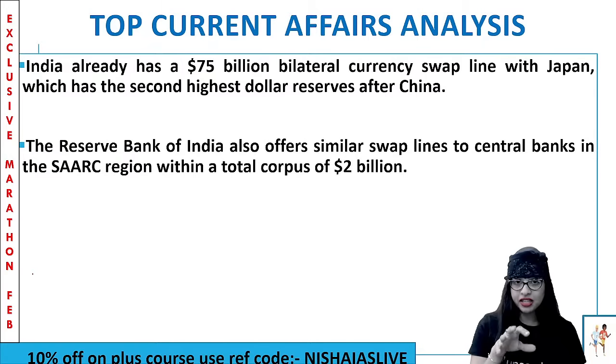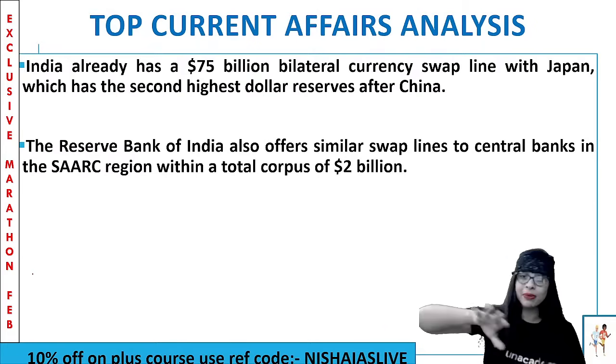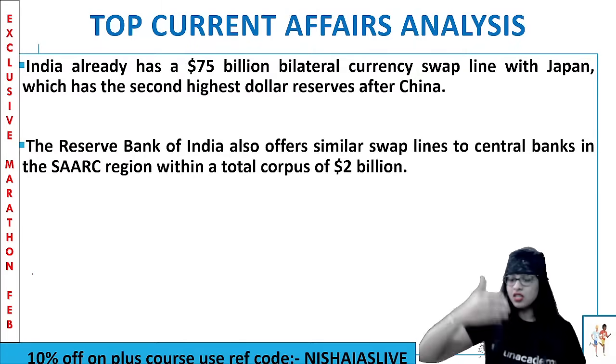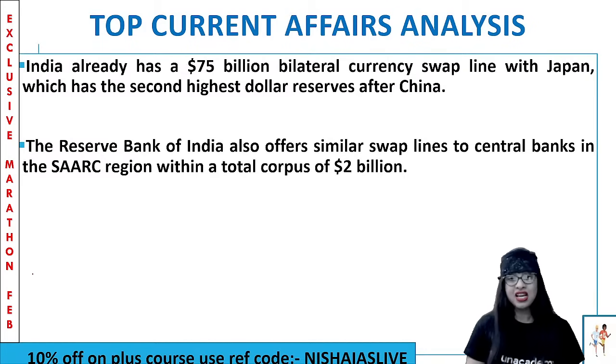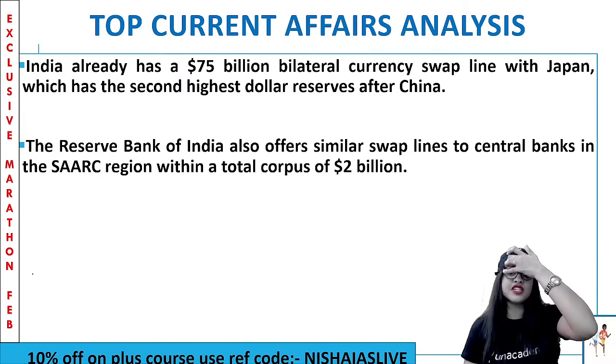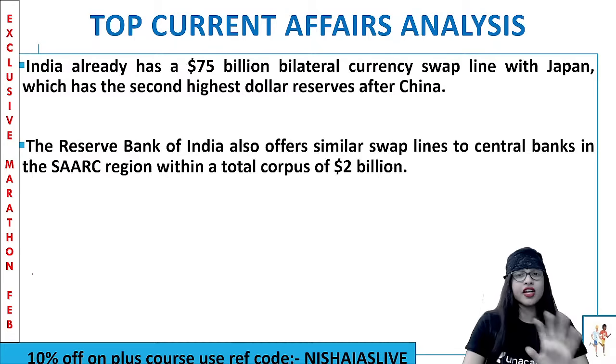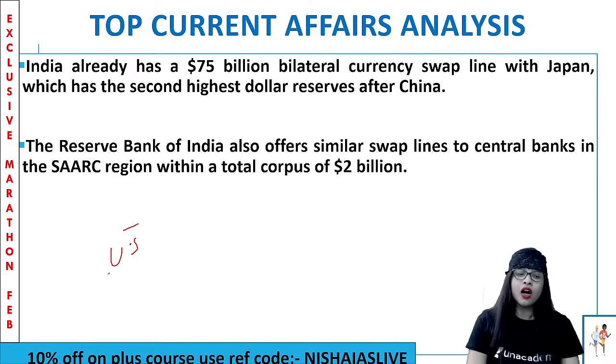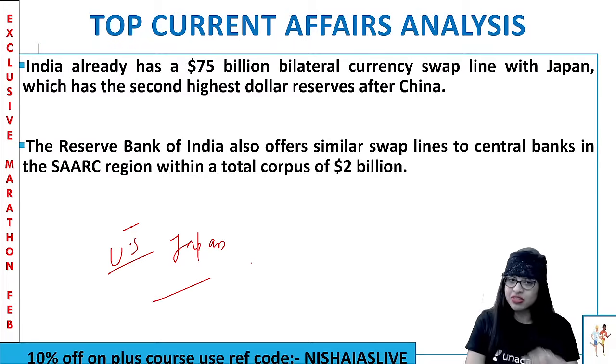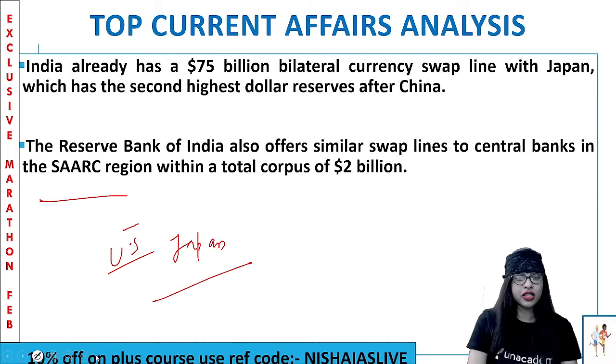The Reserve Bank of India also offers similar swap lines to central banks in the SAARC region, the South Asian Association for Regional Cooperation, and that comes up to a total corpus of, let's say, 2 billion. So it's not like we are starting only with the US. Already we have one with Japan, and we have some swap lines with the central banks of the SAARC regions as well. Clear?